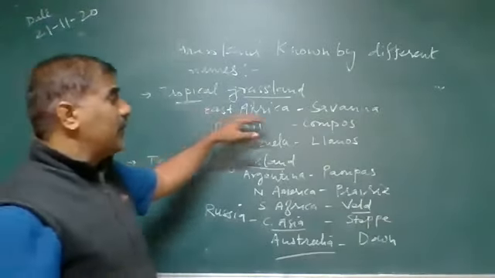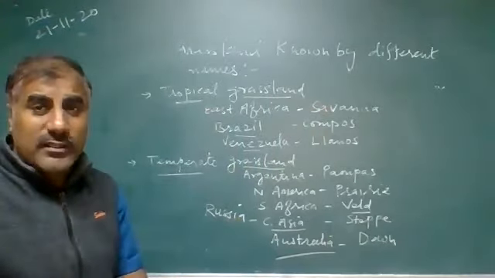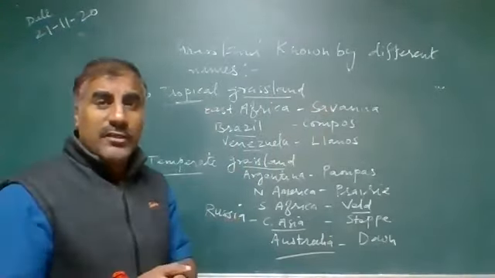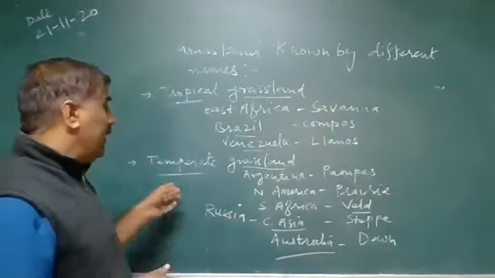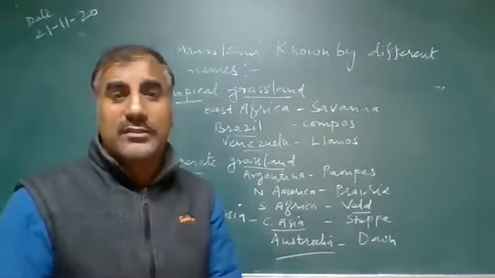In East Africa, it is known as the savanna. In Brazil, it is known as the campos. In Venezuela, it is known as the llanos. And temperate grassland in Argentina is known as the pampas.